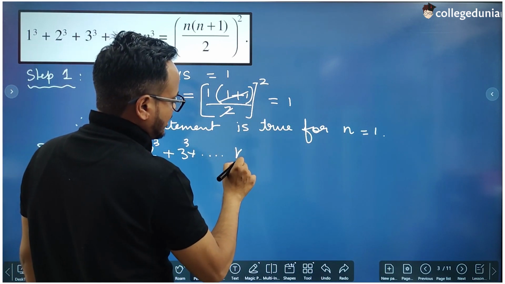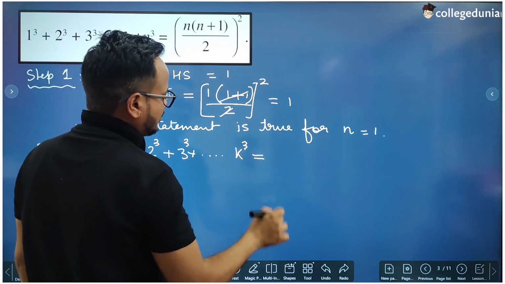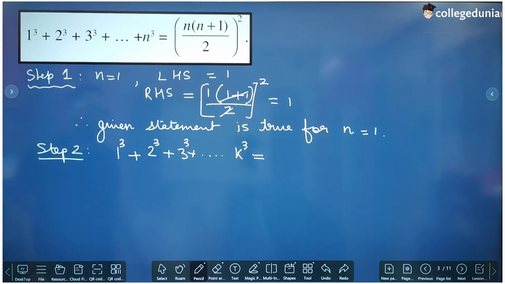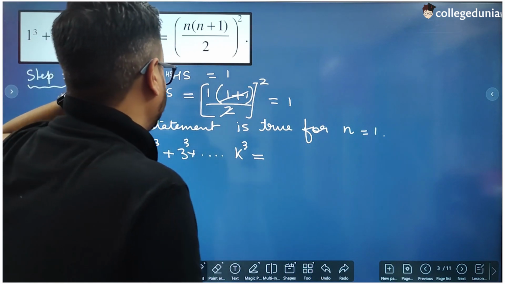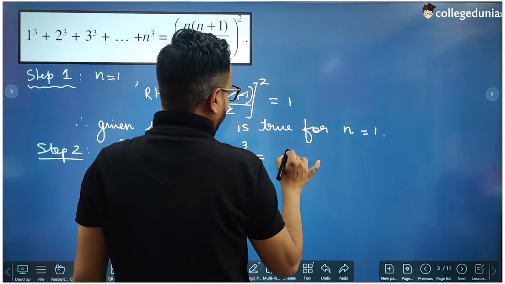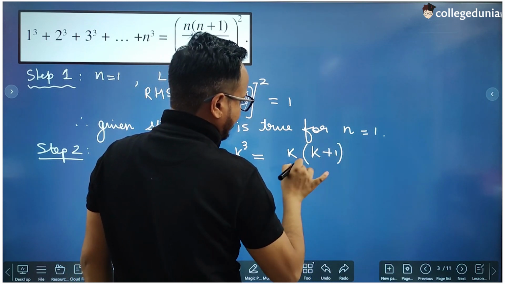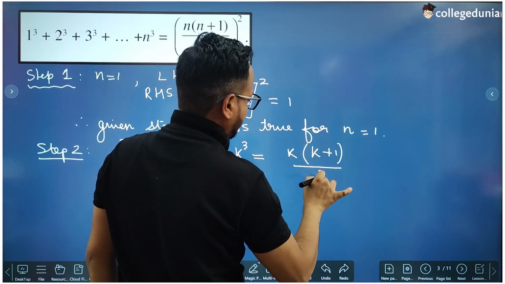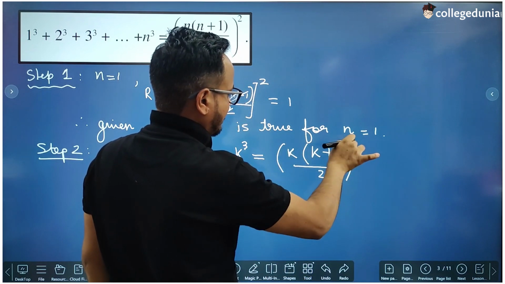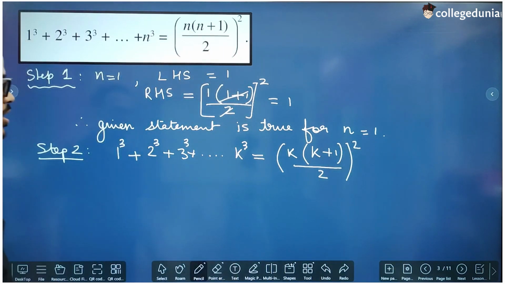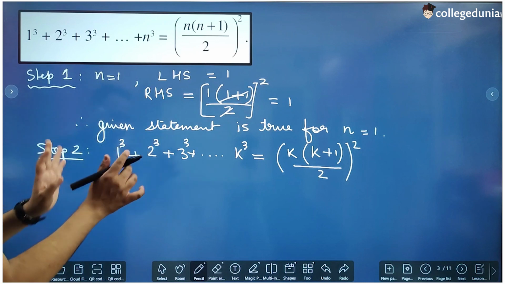This is a very famous identity in class 11, so we are just proving that identity. We will use this identity in that chapter, sequence and series. Okay, so we are assuming that this is true.